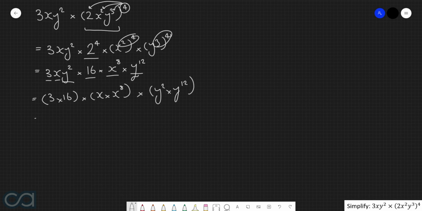Now let's simplify. 3 times 16 is 48. X to the power of 1 times x to the power of 8, we're going to add the powers to give us x to the power of 9. And then for the y's, we've got y to the power of 2 times y to the power of 12. So once again, we are going to add the powers to give us y to the power of 14. So our final answer, 48 x to the power of 9, y to the power of 14.